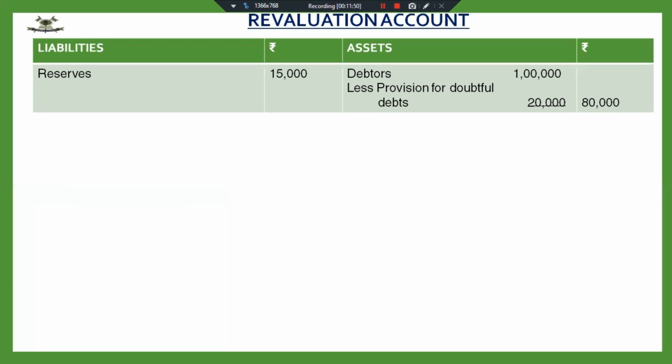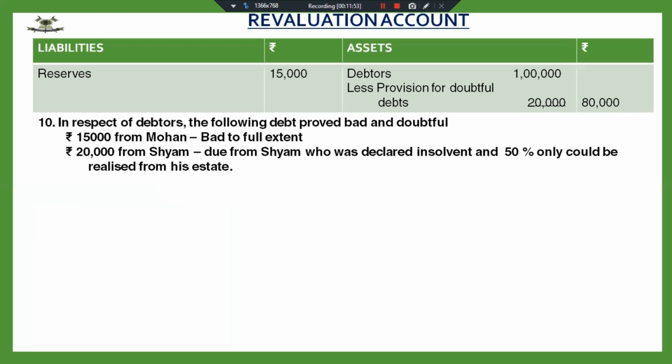Again, the same information is same. This is given that one debtor, Mr. Mohan, he is bad to the full extent. That means that has been declared bad debts. And then 20,000 from Sham, who was declared insolvent, and 50% only could be realized from his estate. Now, this is my estimation. First debtor has proved bad, but the second one has been declared insolvent. He has not refused me any payment. I am only estimating that 50% of it could be realized from his estate.